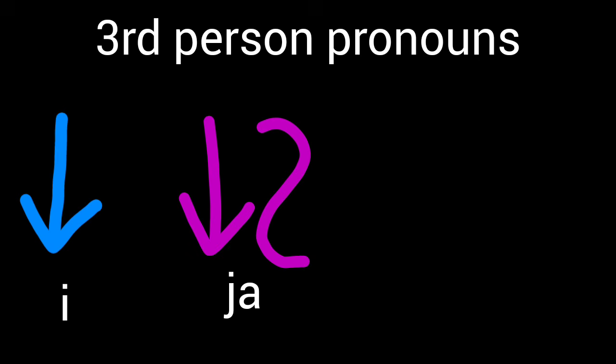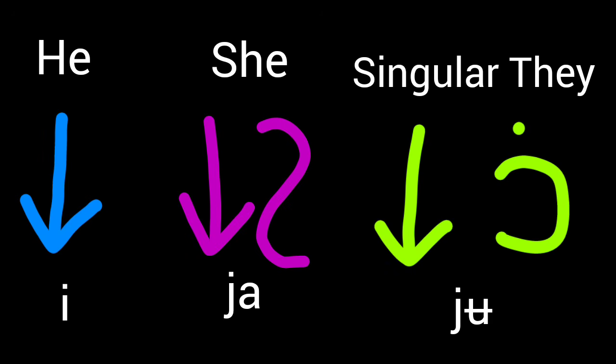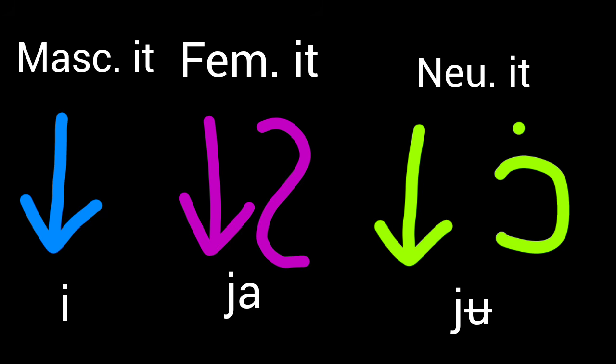These are the third-person pronouns, I, ya, and you. These can mean he, she, and singular they, respectively. But they can also mean it to describe objects. Objects are people too, you know. Remember that piece of paper you ripped up 5 years ago?